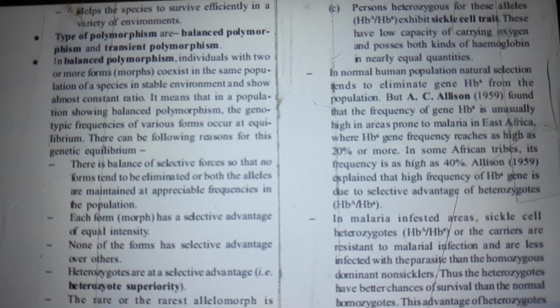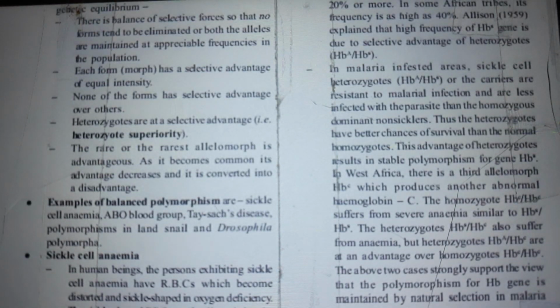It means that in a population showing balanced polymorphism, the genotypic frequencies of various forms occur at equilibrium. There can be the following reasons for this genetic equilibrium. This is a balance of selective forces so that no forms tend to be eliminated, or both the alleles are maintained at appreciable frequencies in the population.